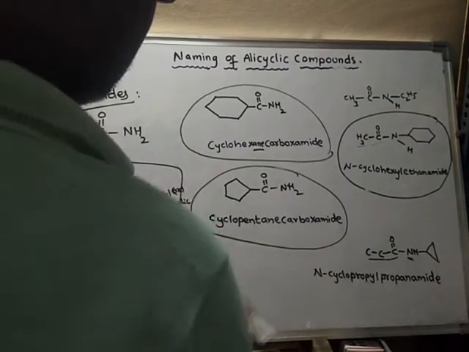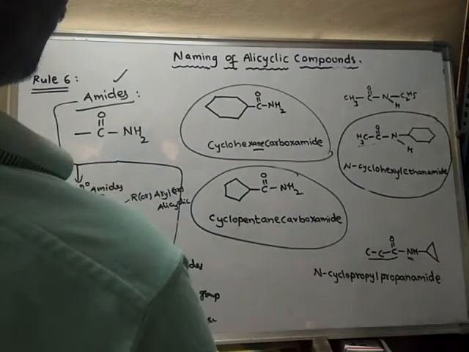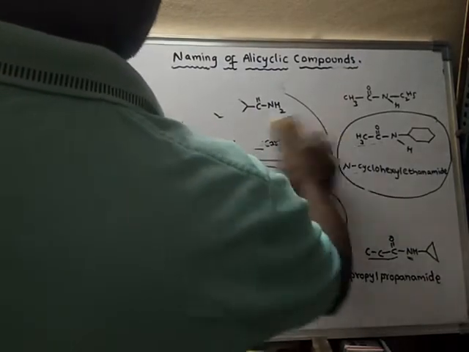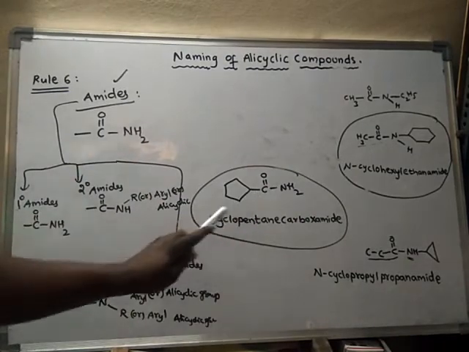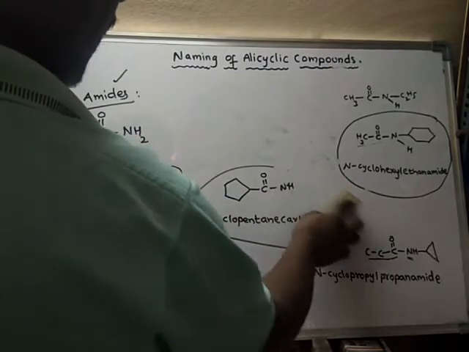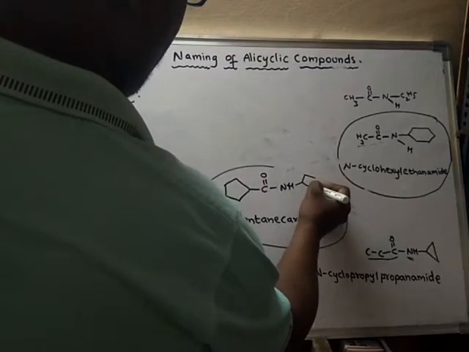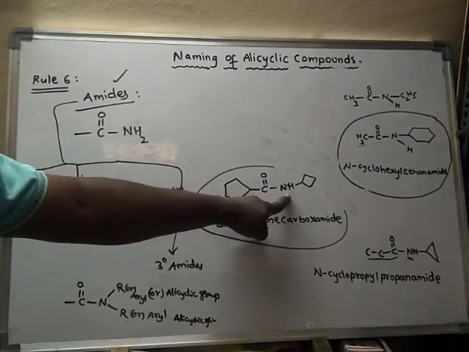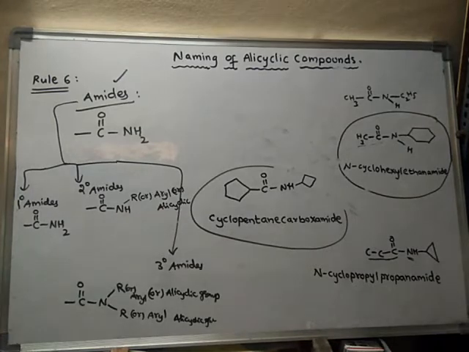Suppose one of these hydrogens is replaced, then how do we write the name? Actually, this is a primary amide. Suppose I replace one hydrogen by a ring, for example a 4-member ring like this, so only one hydrogen is present. Now it has become a secondary amide. What is the name of this compound?